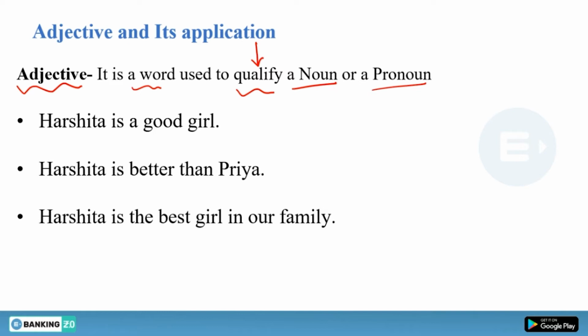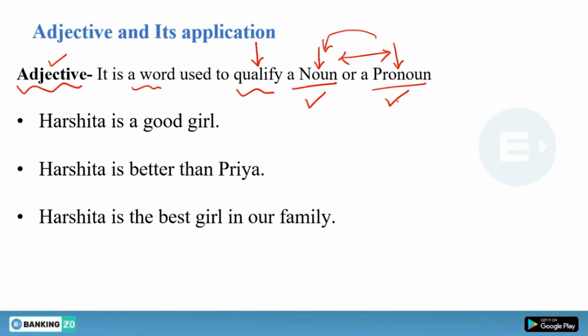And why do we use pronoun? To avoid the repetition. So basically, whenever you can use a noun, you can use pronoun as well. So what is the function of pronoun? It replaces a noun. And what is the function of adjective? It qualifies a noun and a pronoun, because somewhere noun is equal to pronoun. Whenever you have a noun, you can use pronoun. So adjective qualifies both.